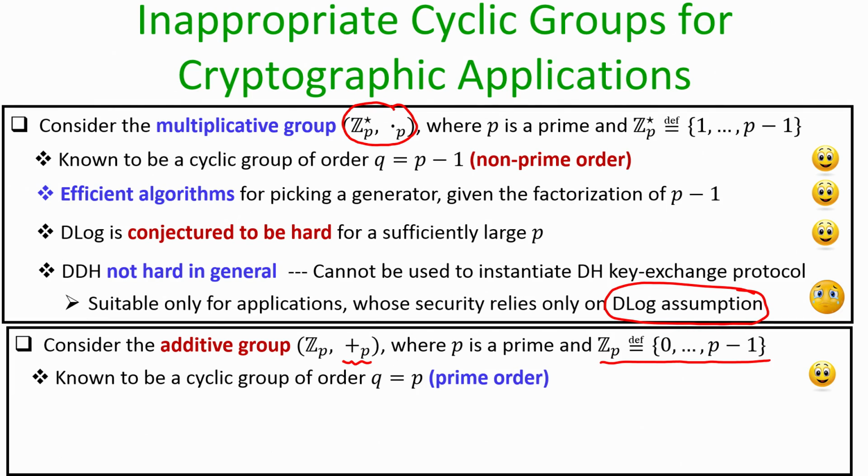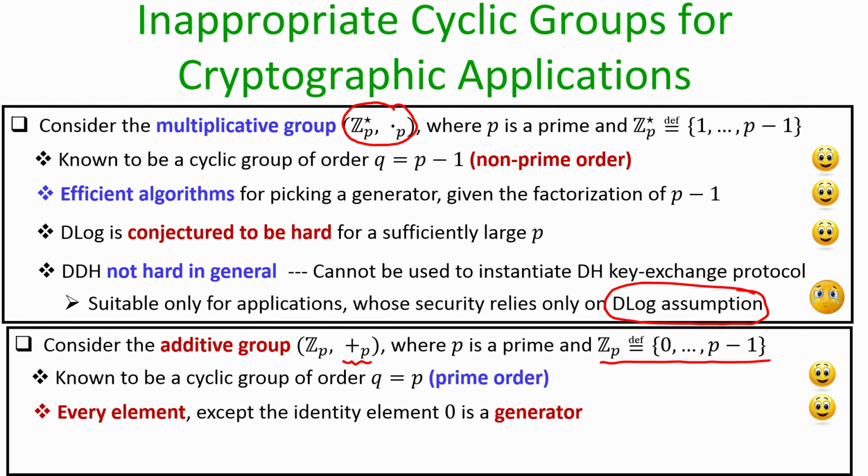So, with respect to this group, the following facts are known. First of all, this group is known to be a cyclic group, and that too of prime order, because the number of elements in the set ZP, 0 to P minus 1, is P, where P is a prime, and it is known to be a cyclic group. So, that is good news.